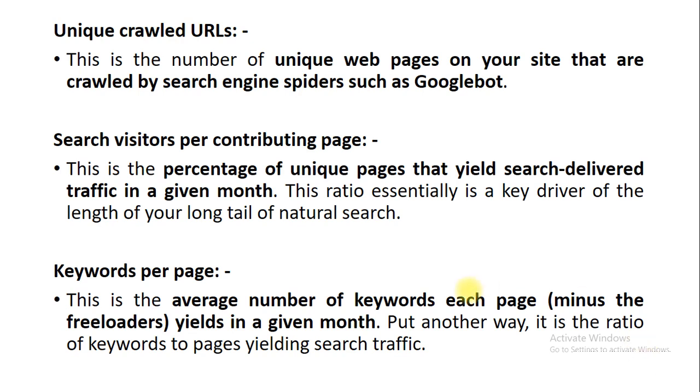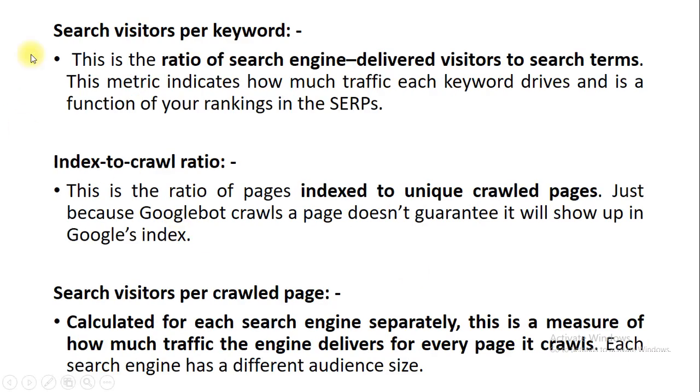Next is search visitors per keyword. Suppose your website is Pantaloon.com, for example. Pantaloon is a search keyword through which people are going to visit your website. How many visitors come through that particular keyword, that ratio you can find out using search visitors per keyword.